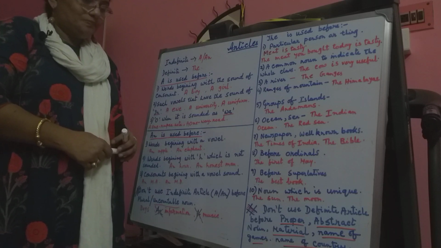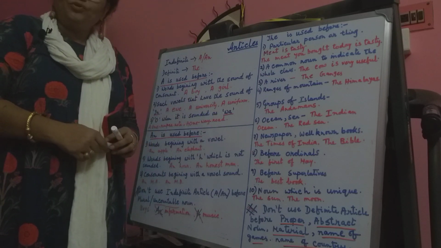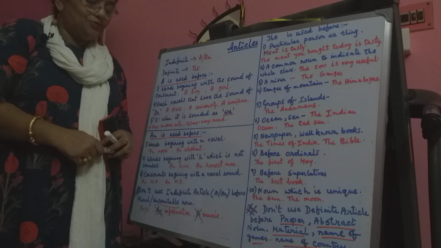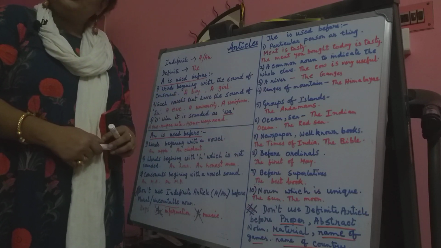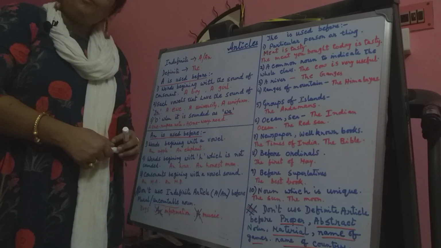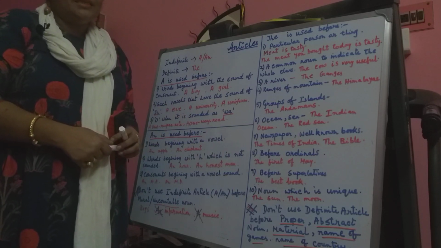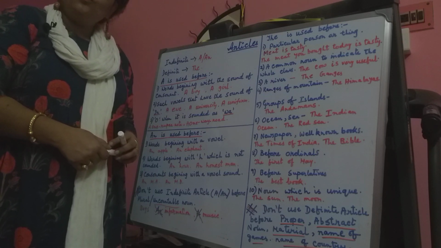Next, you all know that you already learned adjectives, and before the superlative degree, before superlatives, we use the. For example, the best book or the best girl in the class. She is the best girl. The best. The worst.